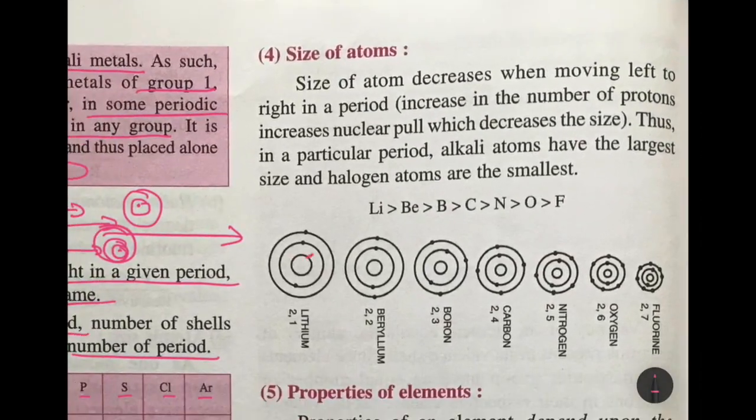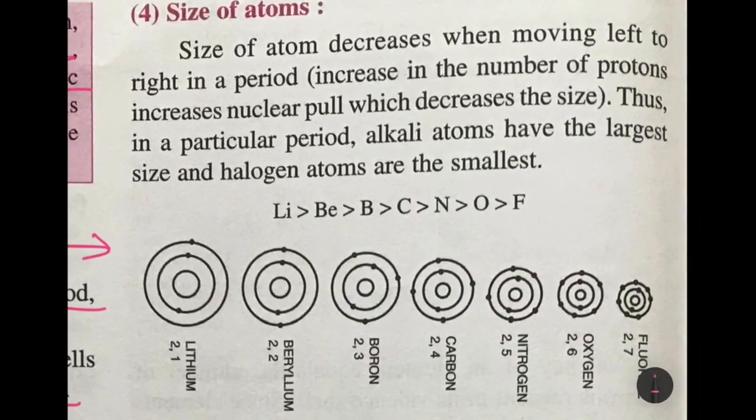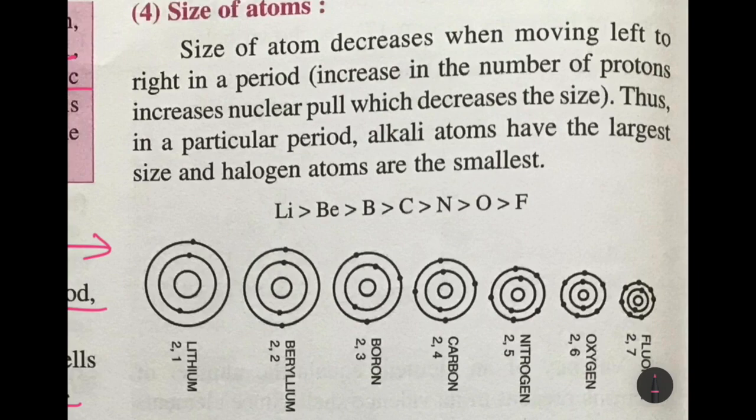Now moving on to the size of the atoms. The size of the atom decreases while moving from left to right in a period, because as we move from left to right, the number of protons increases. The nuclear pull increases, which decreases the size. That means as we move, one electron is being added and the positive charge inside the nucleus is also increasing.